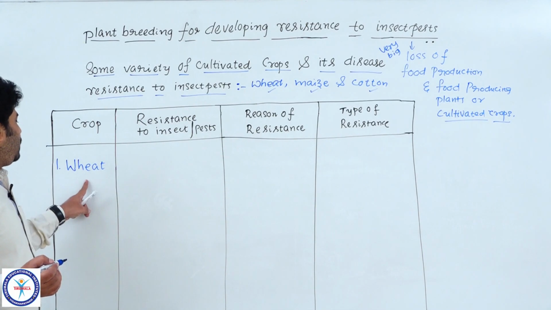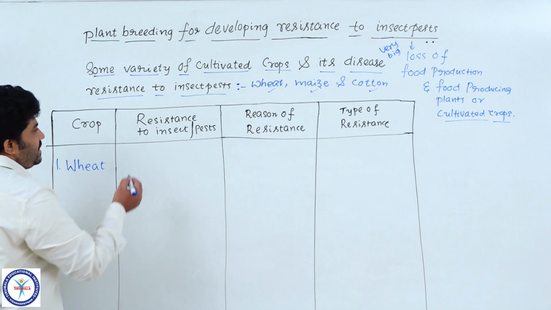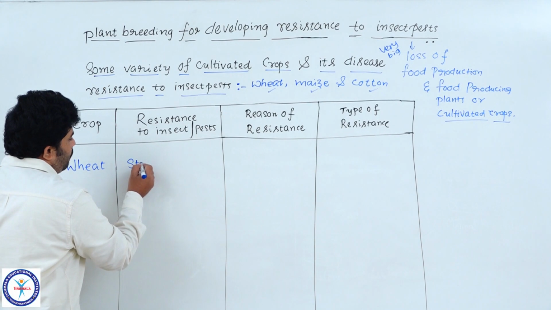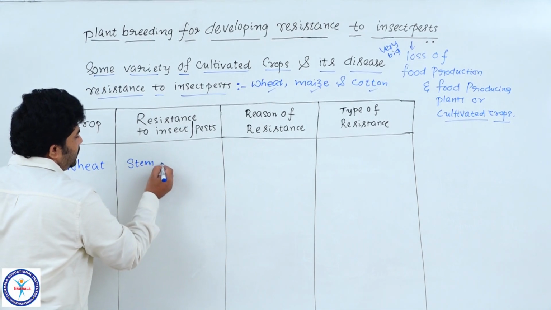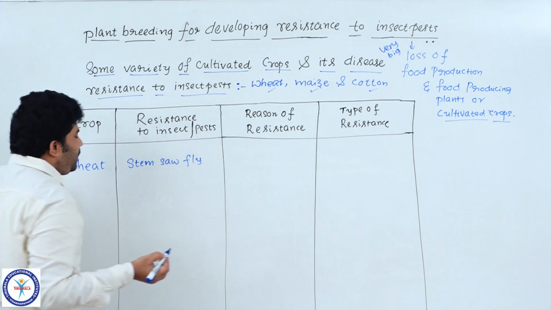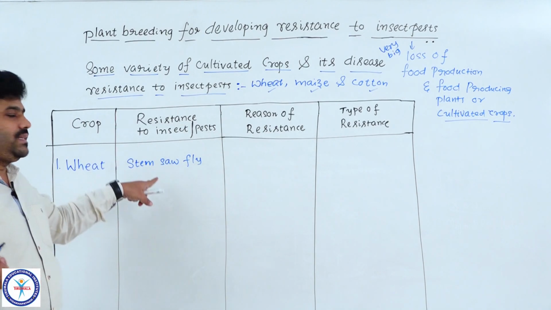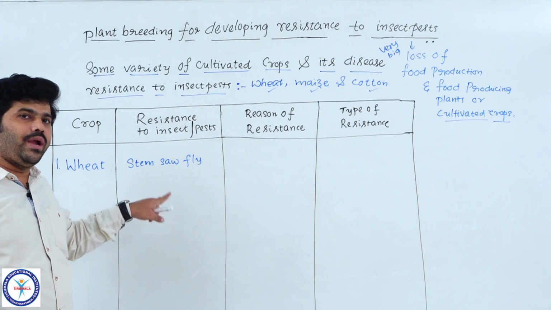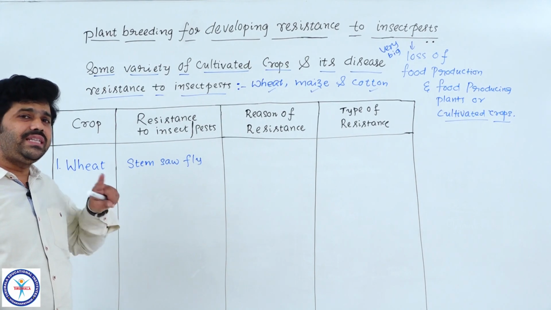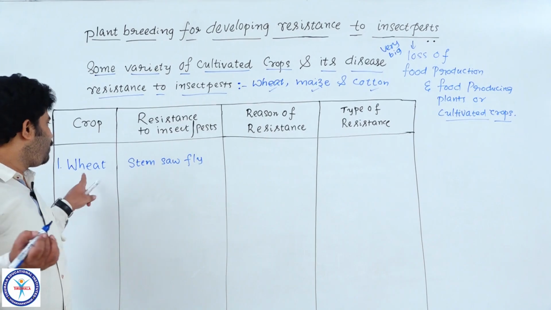Wheat is mostly affected by insect pests like the stem sawfly. These are the insect pests which damage, crush and destroy the young stems of wheat.